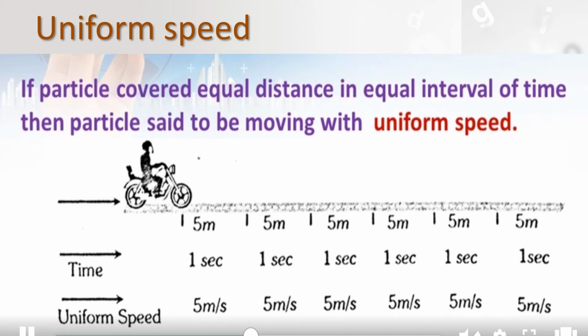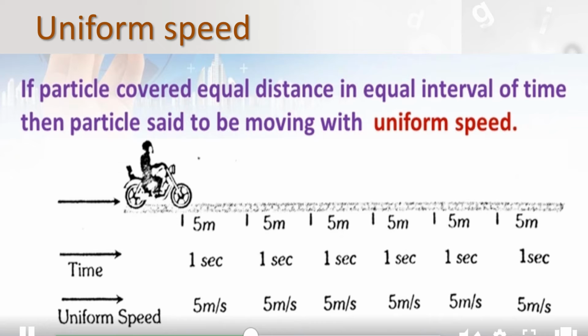Children, can you all understand? You can see the picture. In a second it traveled 5 meters. Children, first 5 meter, next 5 meter, 5 meter, 5 meter, and again 5 meters. So for every 1 second this bike moves 5 meter. So what is the uniform speed? 5 meter per second. Okay children, correct. So that we are calling this uniform speed. If a body moves equal distance in equal interval of time, that is called uniform speed.